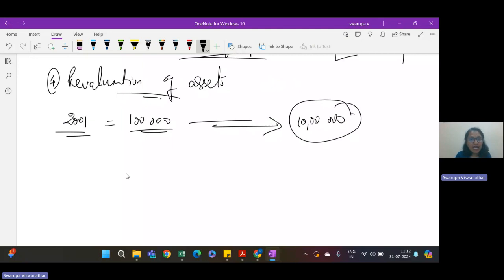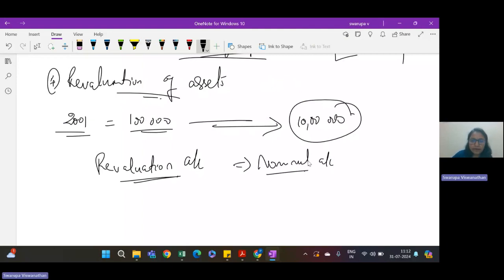So I need to revalue the assets and identify the correct position of my assets as on today, and the revalued figures of liabilities, and what is the value as on today. So I have to revalue the assets and liabilities, and wherever there is a change in the valuation, that has to be affected through a revaluation account. So the revaluation account is just a nominal account.